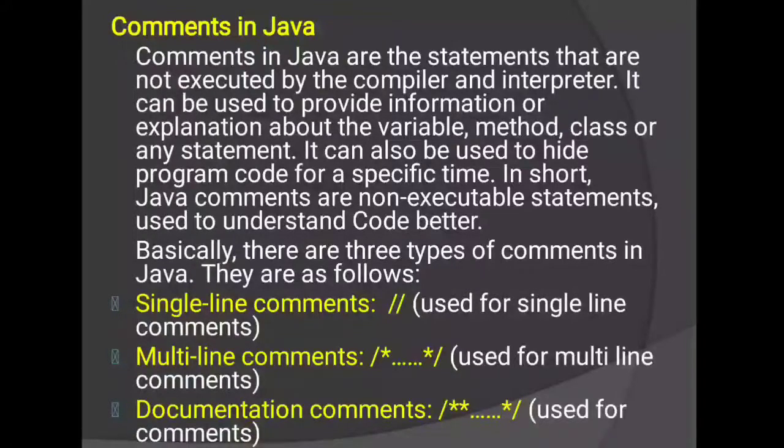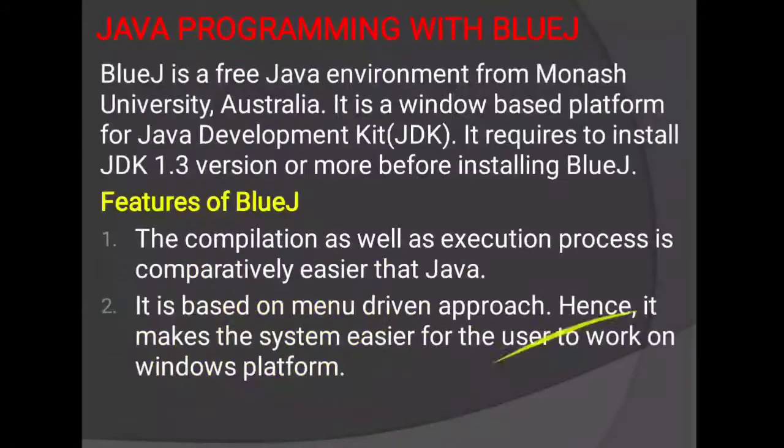Okay, then next we will proceed to Java programming with BlueJ. See, BlueJ is a platform through which we will create, edit or run our Java program. In the ICC course they have applied this BlueJ platform to create a Java program.